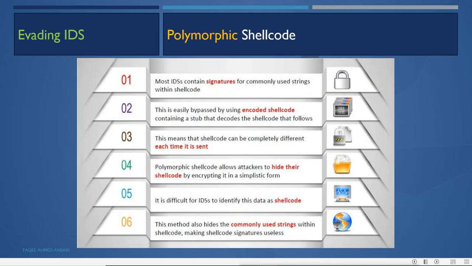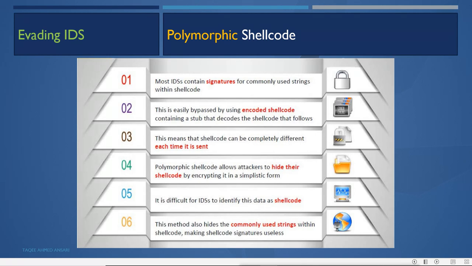Then the attacker can use polymorphic shellcode also. Most IDSs contain signatures for commonly used strings within shellcode. This is easily bypassed by using encoded shellcode containing a stub that decodes the shellcode that follows. This means the shellcode can be completely different each time it is sent.